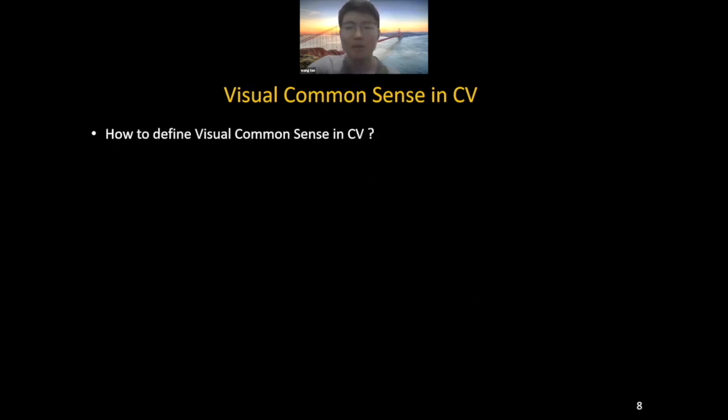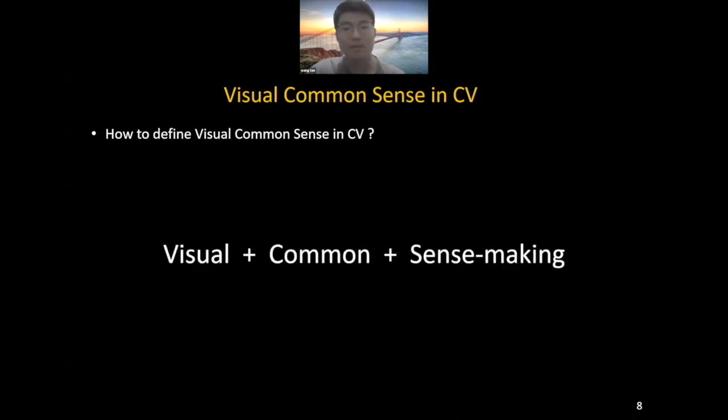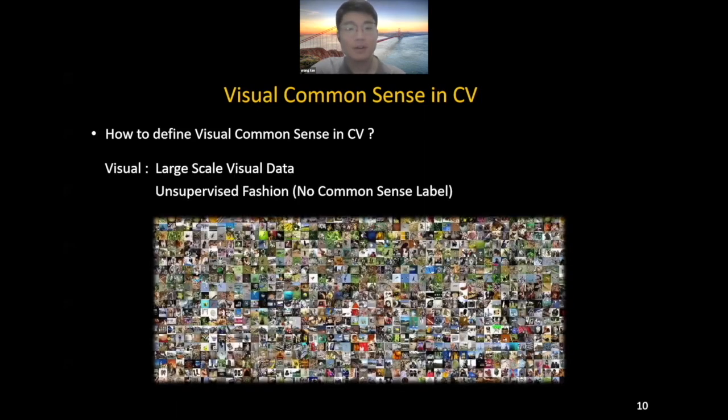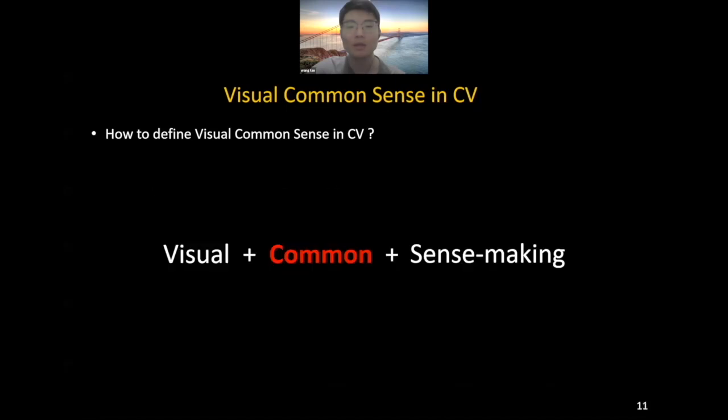In our work, we do not try to provide an exact definition for visual common sense. We just divide the phrase into three natural parts: visual, common, and sense-making. By visual, first, we mean the large-scale visual source, and second, the unsupervised learning function without common sense labels. By common, we mean the correlation.